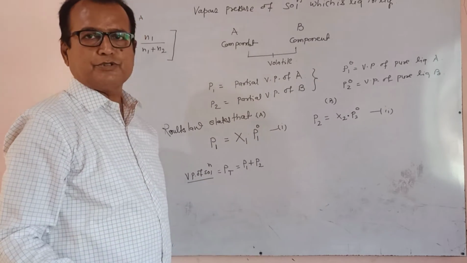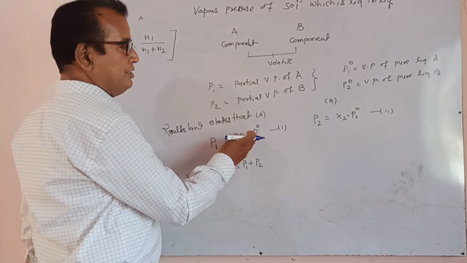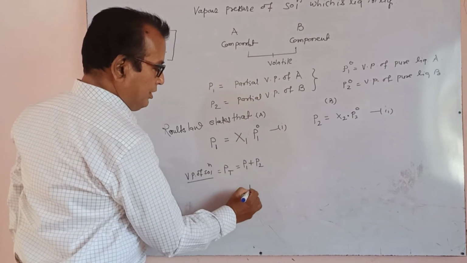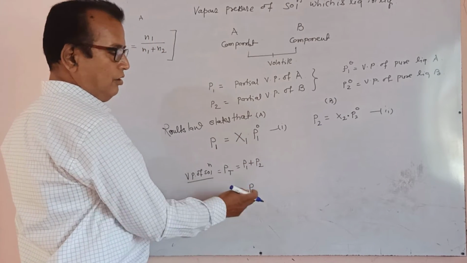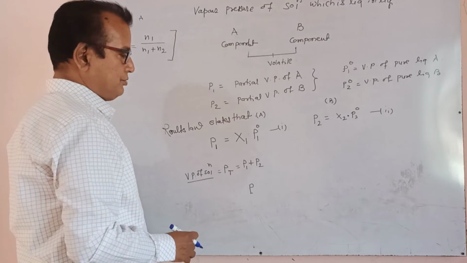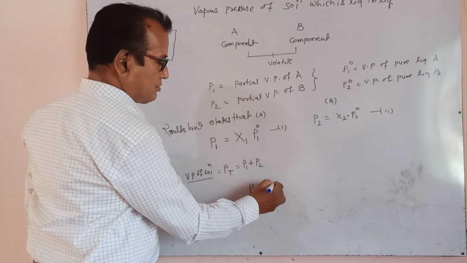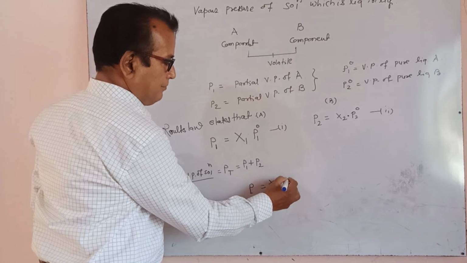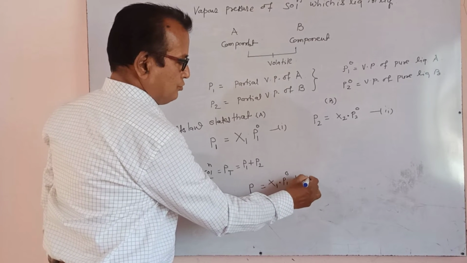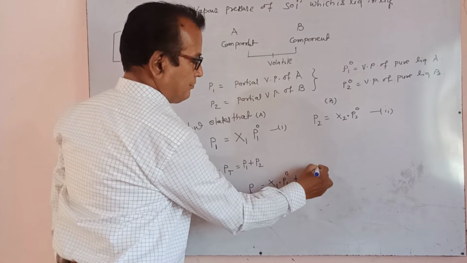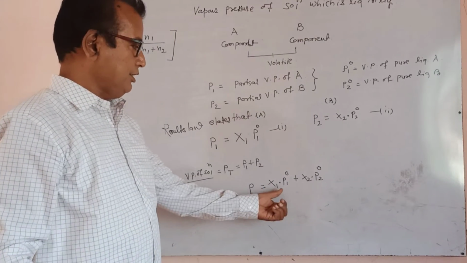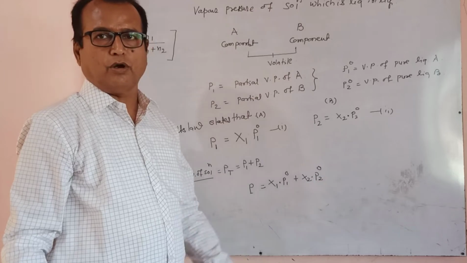Pt is equal to P1 plus P2. Put these values here, then P or Pt, P meaning vapor pressure of solution, is equal to x1 into P1 naught plus x2 into P2 naught.